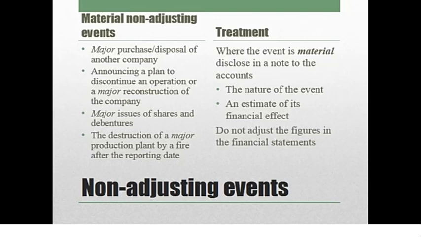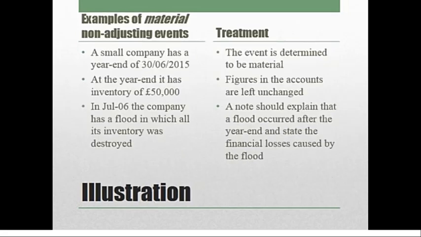So in the non-adjusting event, you will not pass an entry, but you have to mention the type of the event. So why did that event take place? About that event you have to mention, and its financial effect. If it is a loss-making event, what will be the amount of loss? That you have to estimate. An approximate figure you have to give. And the next one is an example for non-adjusting event.